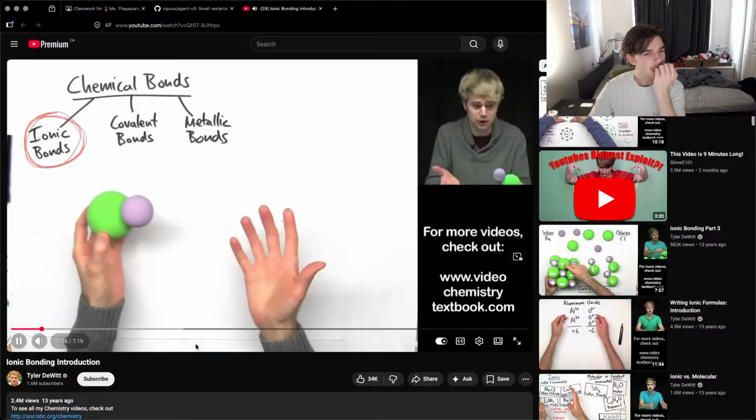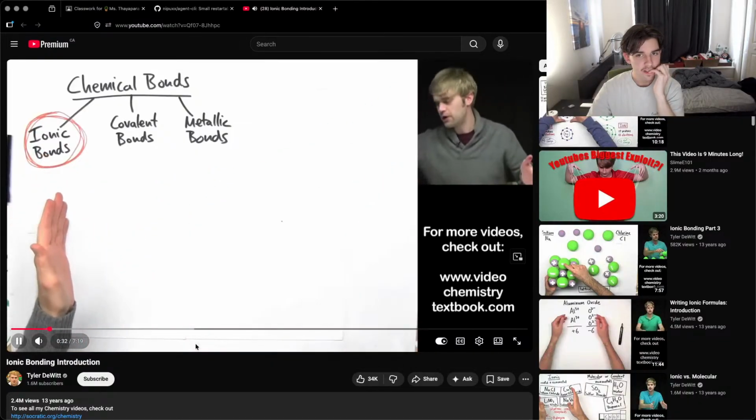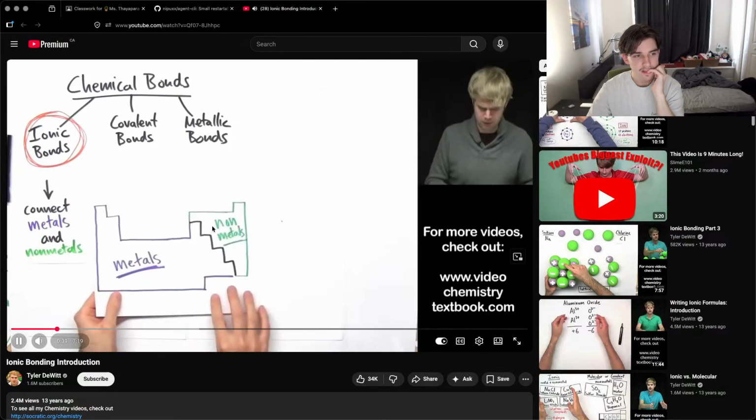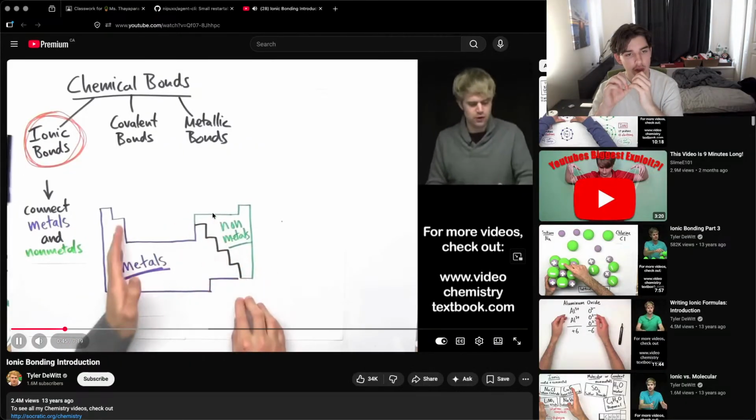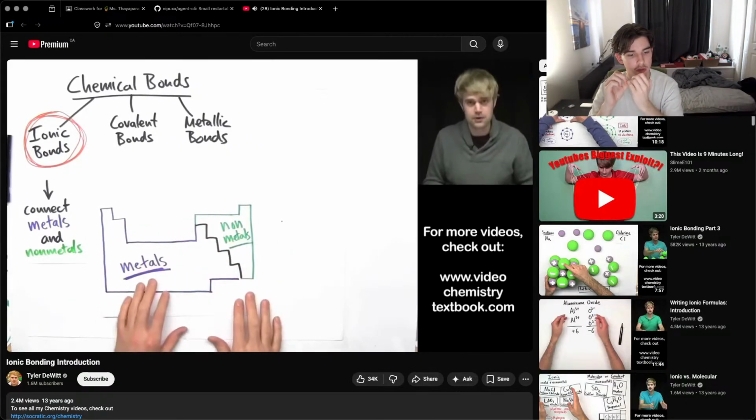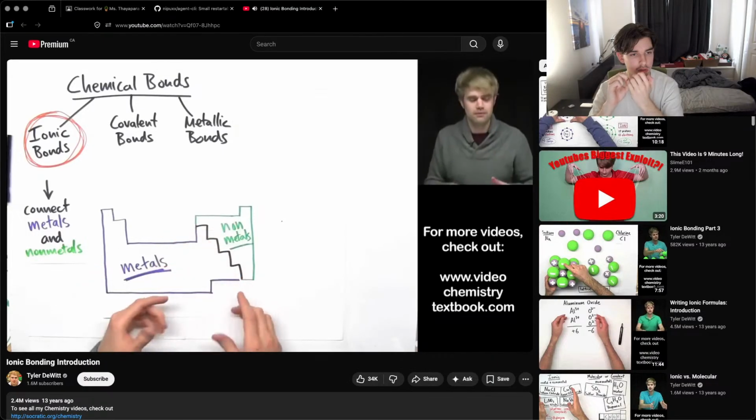Atoms that are bonded together, connected, they're glued. Now, ionic bonds are the type of chemical bond that hold together metal atoms with non-metal atoms. Okay, so if you look at a periodic table, there's this big, thick staircase over on this side. And the staircase separates the metals, which are all the elements on this side, from the non-metals, which are most of the elements on this side. So whenever we have a chemical that has a metal connected to a non-metal, that's held together by ionic bonds.